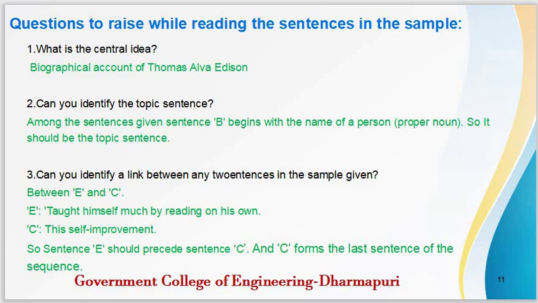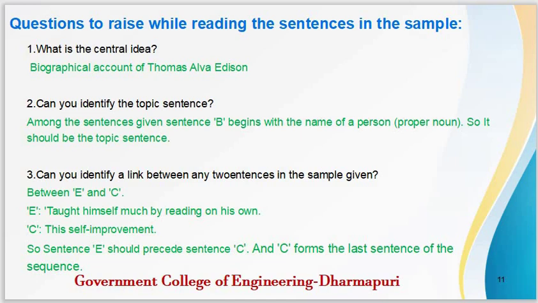Can you identify a link between any two sentences in this sample? Yeah, you can identify it between E and C. In sentence E, look at the phrase taught himself much by reading on his own. In sentence C, this self-improvement, as I told you already.